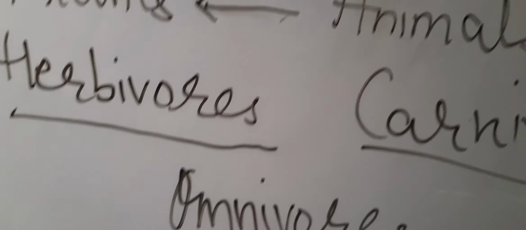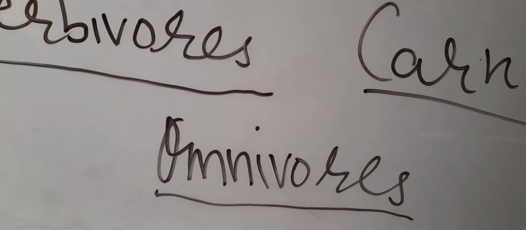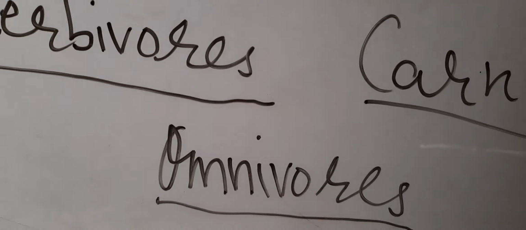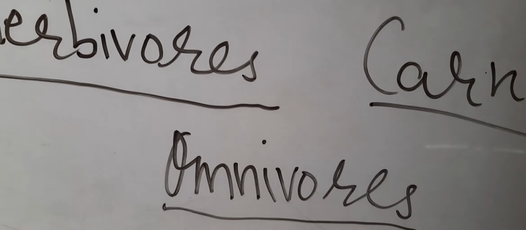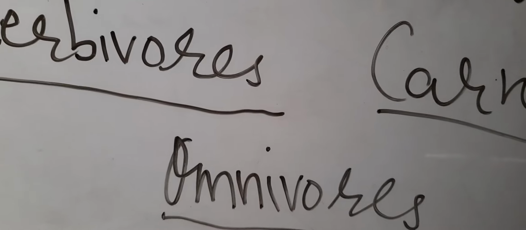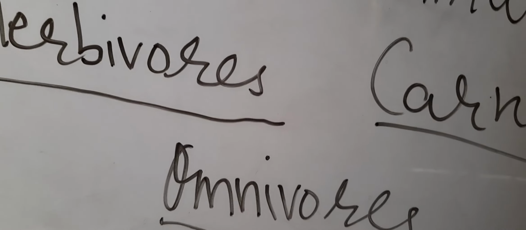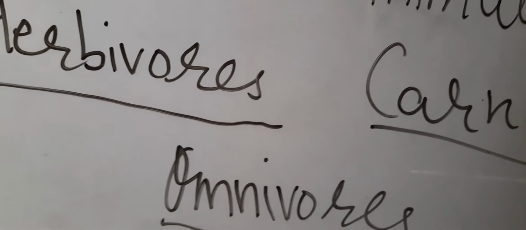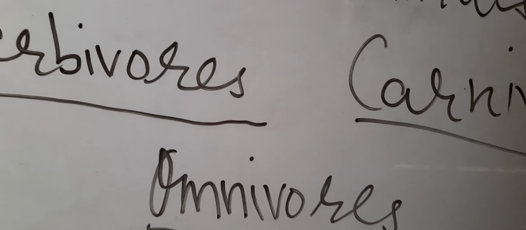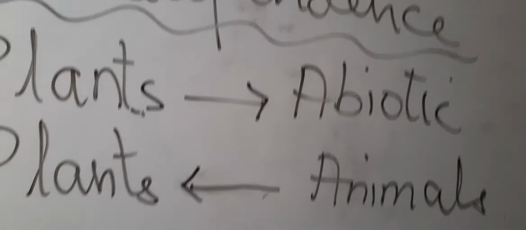Then there are some animals which eat both plants and the flesh of other animals. These animals are called omnivores. Example, bear, crow, and even human beings are also omnivores because we eat vegetables and we eat meat also. So we are also omnivores. Now, what happens if